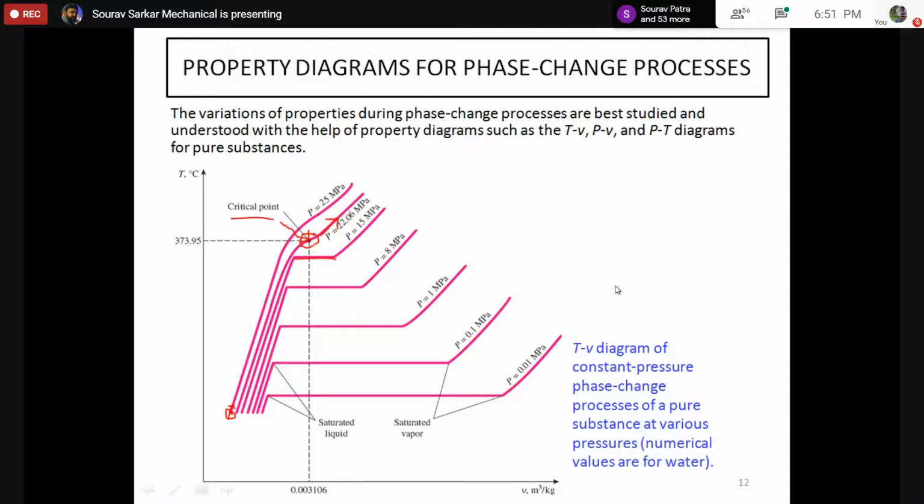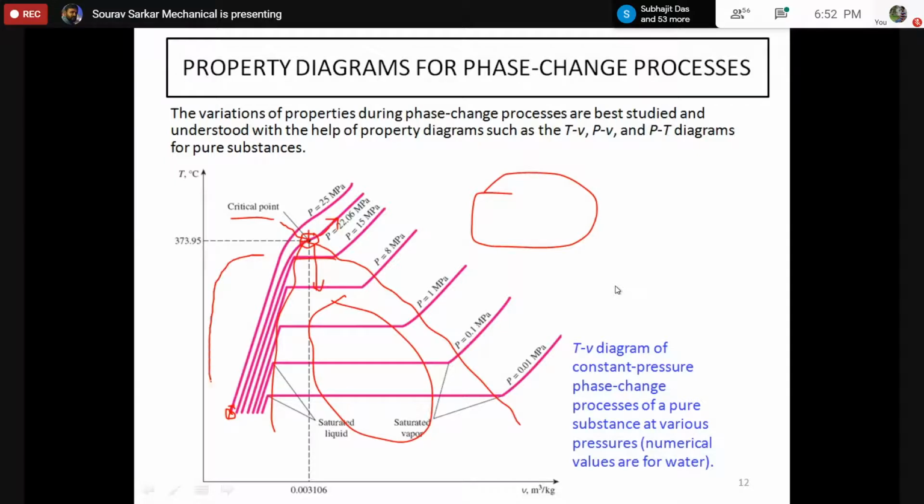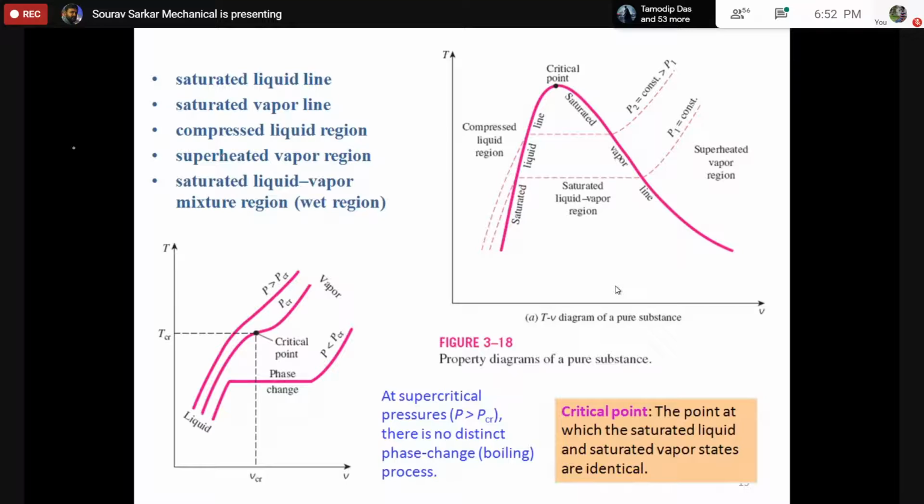But below that point, everywhere there is a horizontal line, and this part is saturated vapor, this part is the two-phase zone, and this part is the compressed liquid. So if I join these points, I will get this diagram.